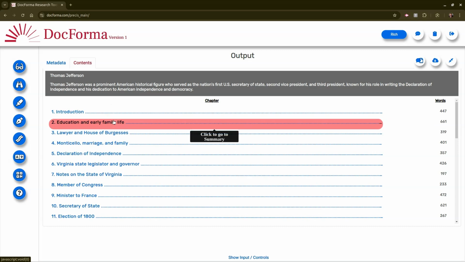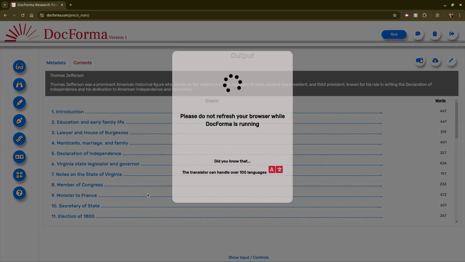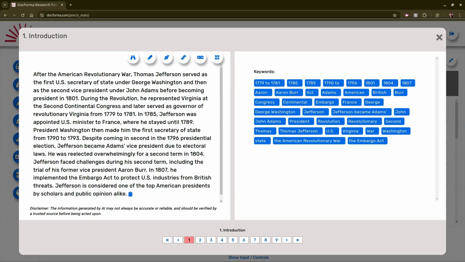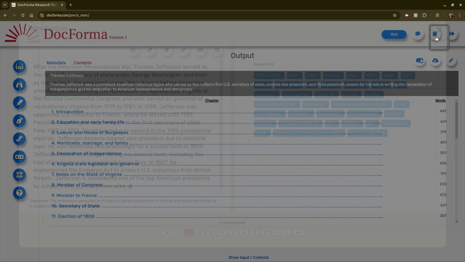You can then click on the title to show an abstract of that section or chapter. When you enter the chapter summary, you will see an abstract of the chapter on the left, keywords found in the summary on the right, and navigation controls on the bottom. Click the X in the upper right corner to exit the chapter summary.